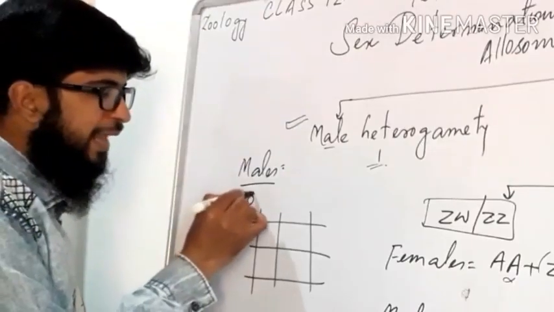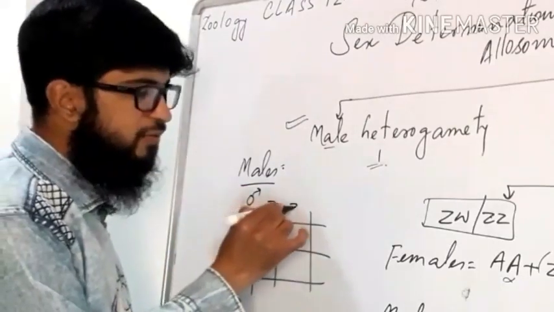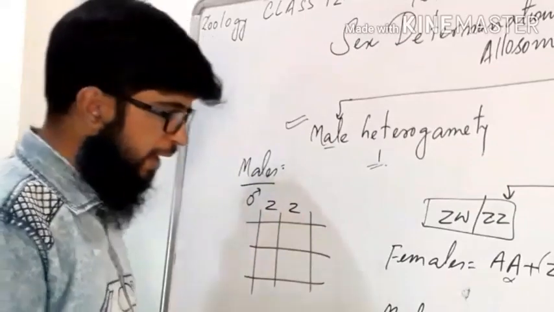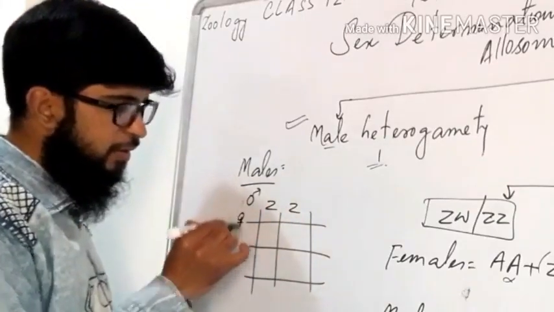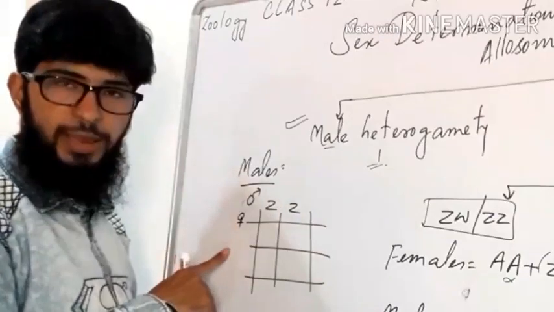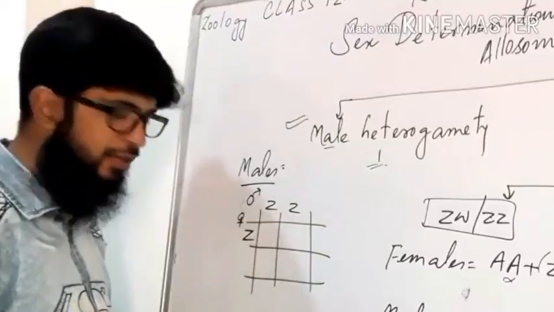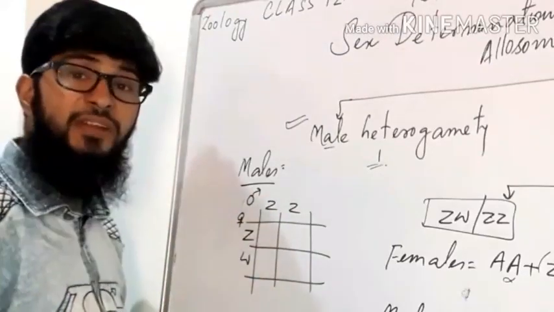Okay, the male gametes will be formed in this way. Males are homogametic. All the gametes will be having Z as sex chromosome. And females, if we draw the female gametes here, the females are heterogametic, and therefore there will be 50% of the eggs having Z and 50% of the gametes having W.